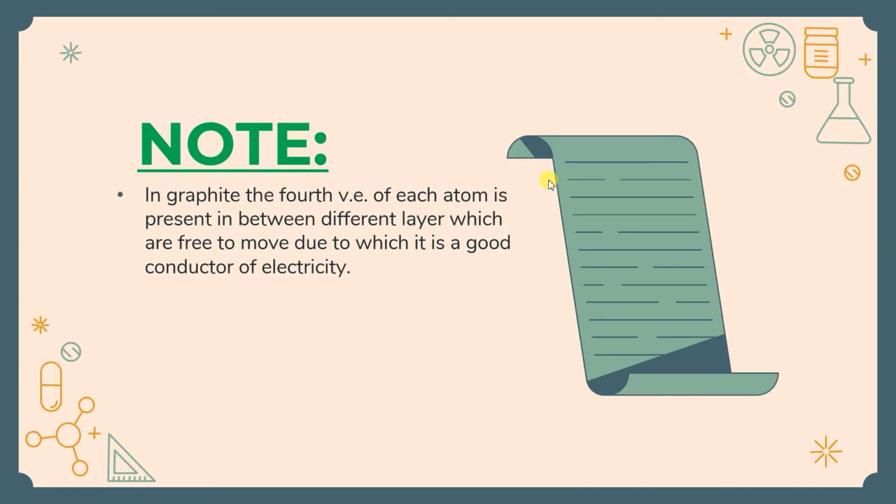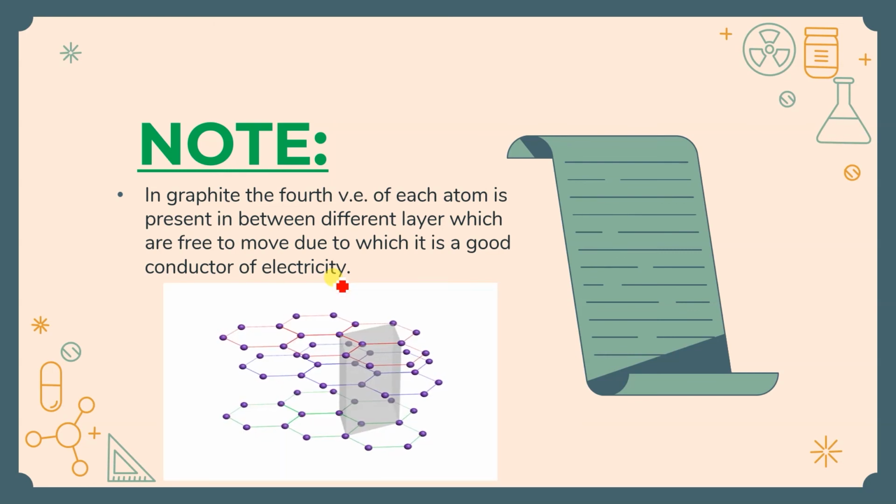In graphite, the 4th valence electron of each atom is present in between different layers and is free to move, due to which it is a good conductor of electricity, which I have explained right now only. Okay, and this is the structure.